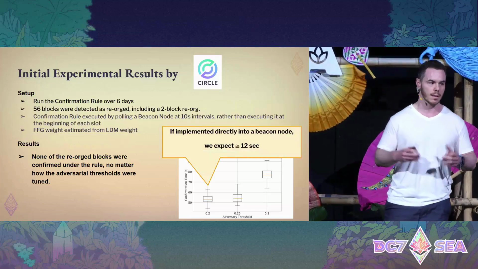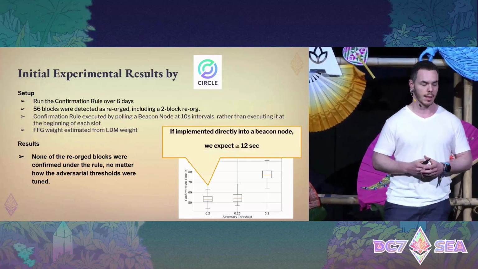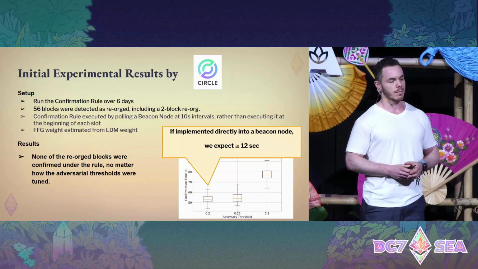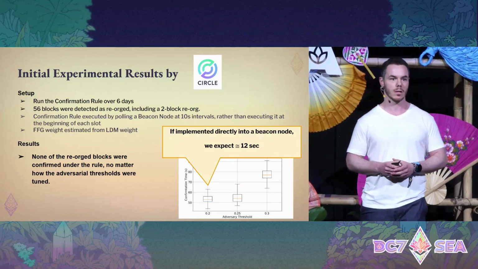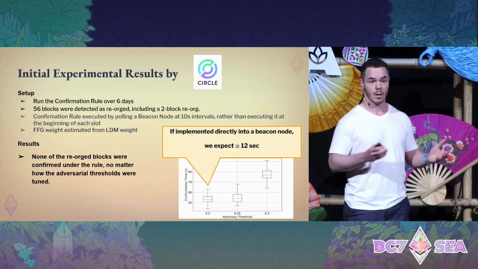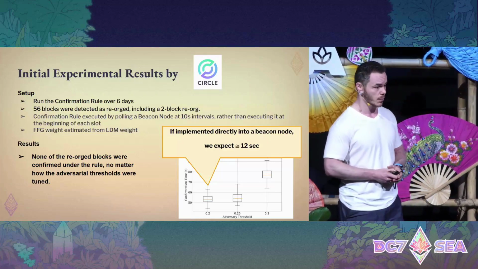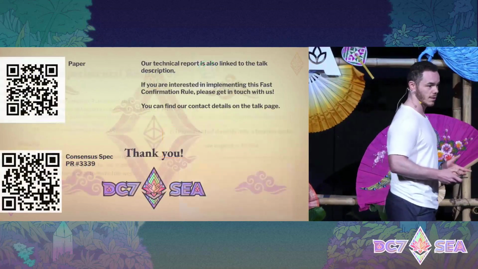However, we think, and this has to be proved in practice, that if the rule is implemented by running it at the beginning of a slot, then we should be able to confirm a block in 12 seconds. So this leads me to the last slide.